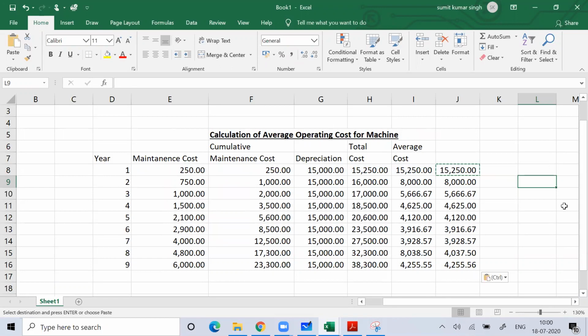See if any mistake is there. Okay, this is a mistake. Any mistake is there, just see that.